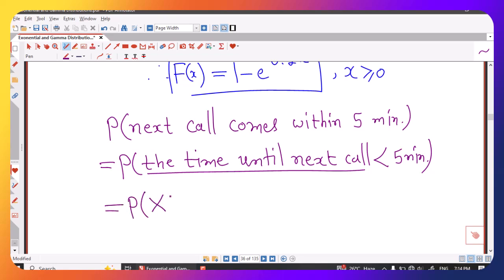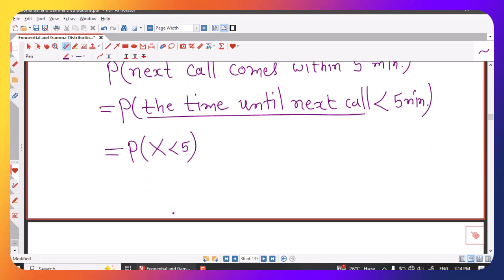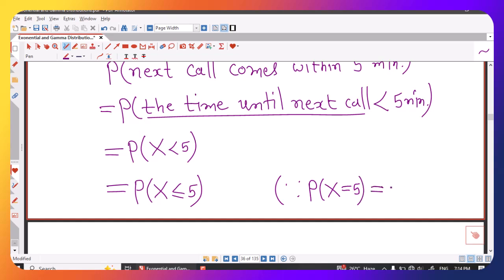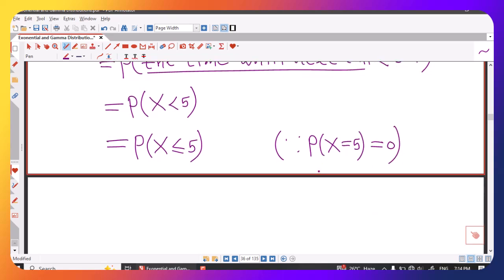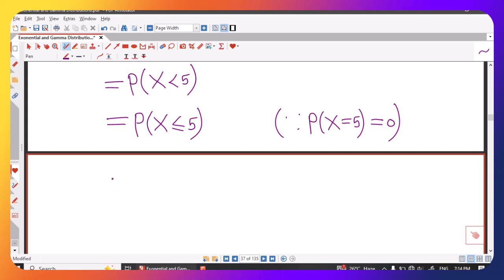So here we write probability that capital X is less than 5, and we know that probability at a point is always 0 for a continuous random variable. So I can rewrite this as probability that x is less than or equal to 5, because I know that probability at x equal to 5 is 0 because x is a continuous random variable.